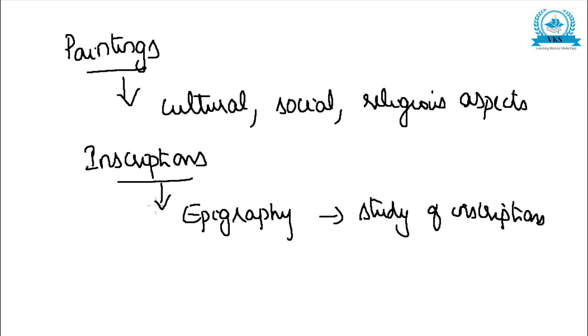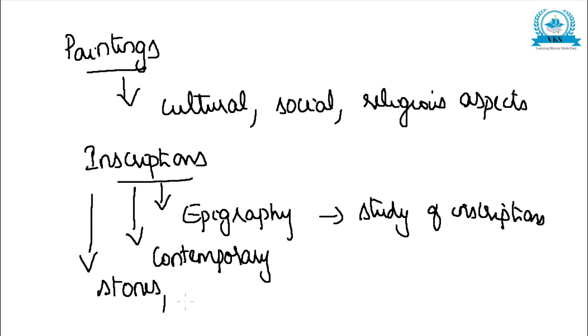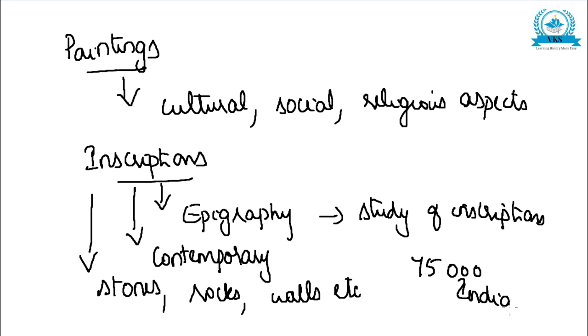They are generally contemporary, written during the current time, and they are engraved on stones, rocks, walls, pillars, etc. In India, more than 75,000 inscriptions have been found. Some examples you can write are the Aihole inscription, Halmidi inscription, etc.